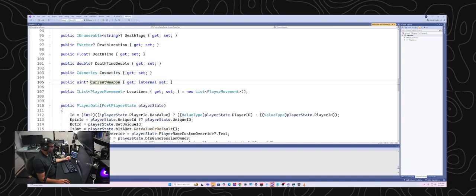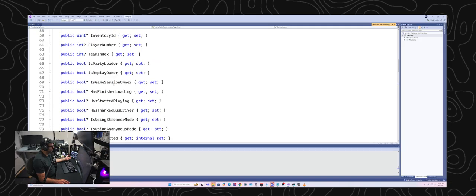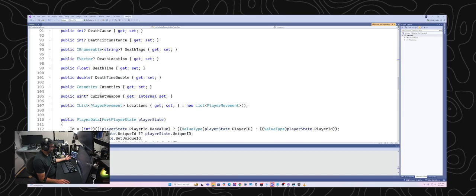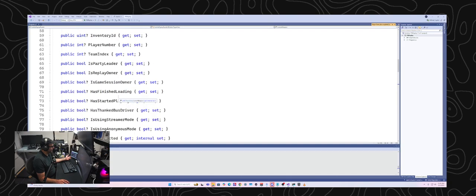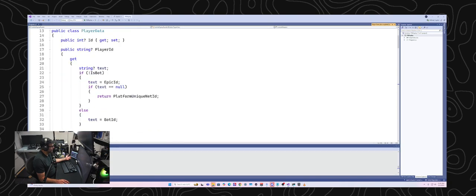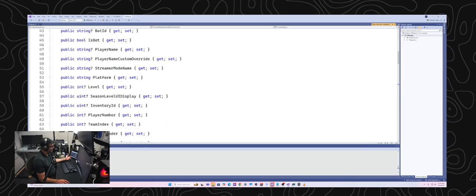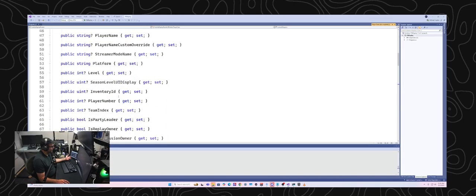And then there is current weapon. Okay, so current weapon would actually tell you what's equipped, but then inventory ID must be something different than that, because current weapon, I'm assuming, would tell you the slot. Now, the question is, there's all of this stuff in here, but I am guessing that not all of it is available for every bit of data.